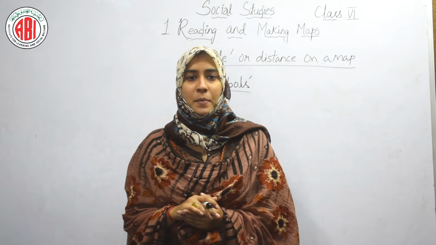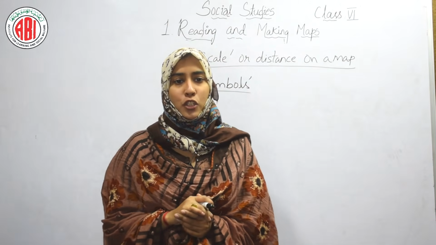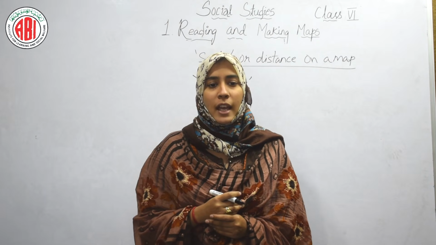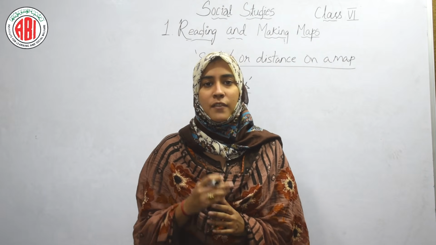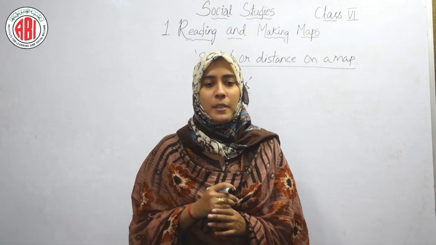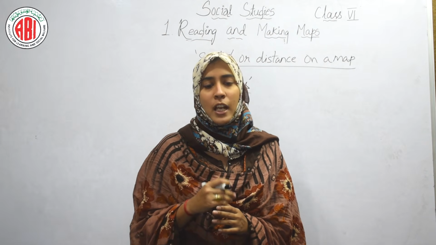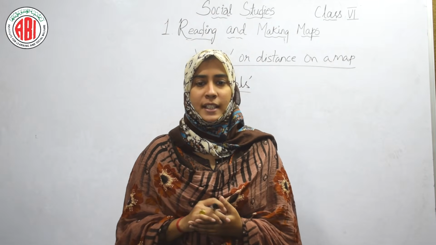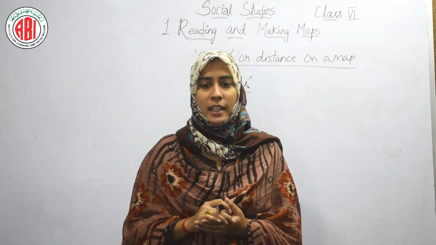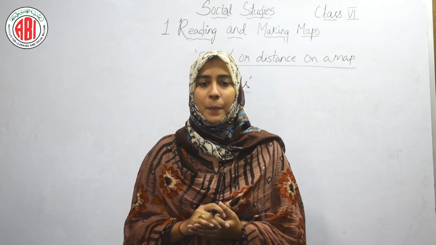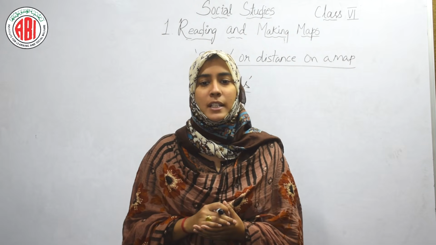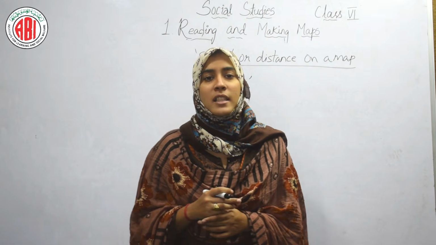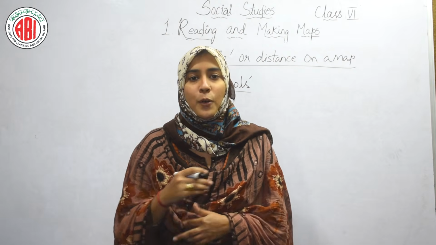Symbols. You know that maps are too small for us to draw pictures of the things shown on them. For example, we cannot draw the real school or bus stand or Malika's house as it will take too much space on the map. So here we are just taking a synopsis in the maps. Therefore, we always show things on the map with the help of symbols. You may have noticed in the district map, villages and towns are shown in dots and circles. Map makers prepare symbols appropriate to their needs, but some common symbols which are used are called conventional symbols. These symbols are used to represent the objects on the map.